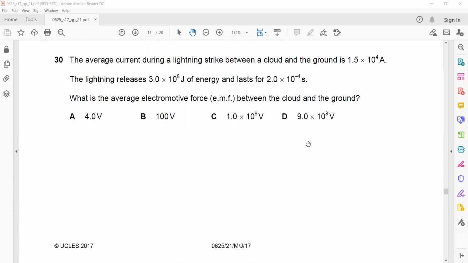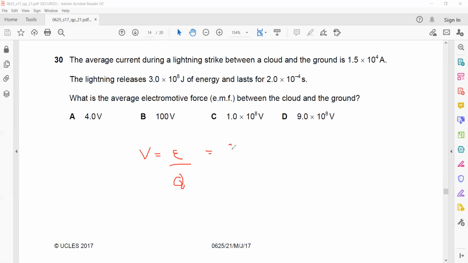Question 30. The average current during a lightning strike between a cloud and the ground is 1.5 × 10^4 amperes. The lightning releases 3 × 10^8 joules and lasts for 2 × 10^-4 seconds. What is the average electromotive force? EMF. EMF, or voltage, is work done or energy divided by charge.